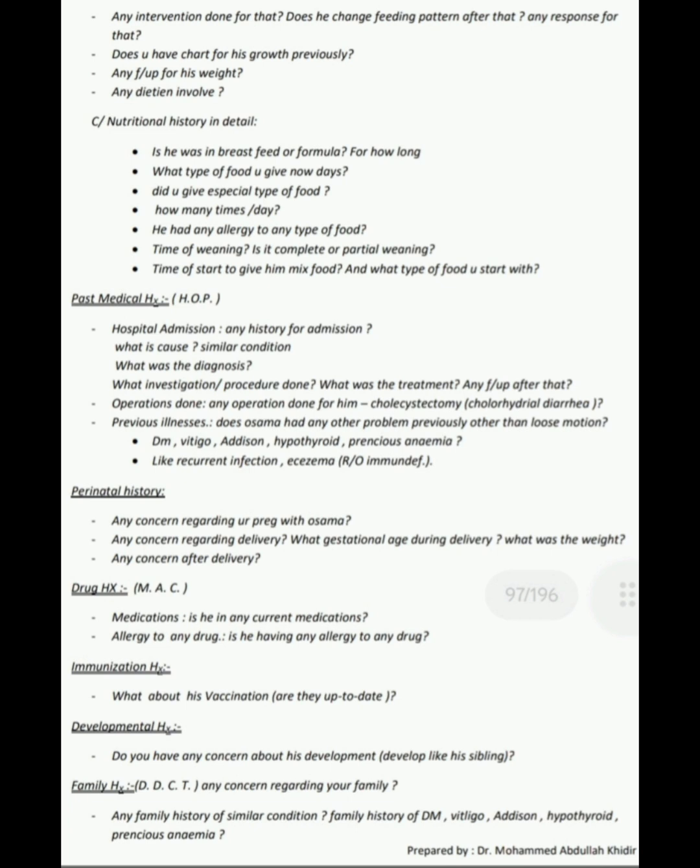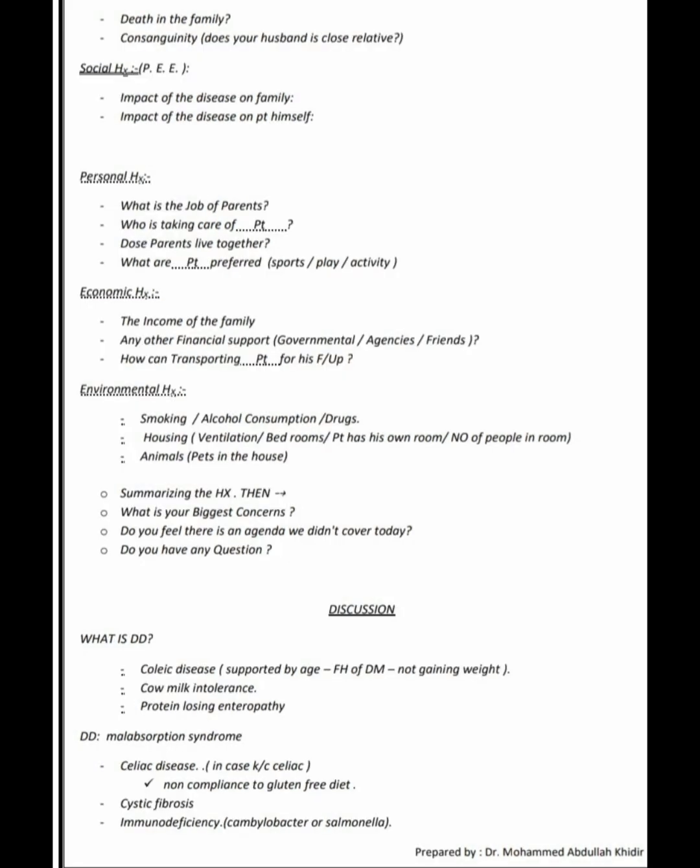Now, family history: we will ask about any concern regarding your family, any family history of similar conditions, family history of diabetes mellitus, vitiligo, Addison, hypothyroidism, pernicious anemia. In the family, consanguinity: is your husband a close relative? Social history: we will ask about the impact of the disease on the family and on the patient himself.